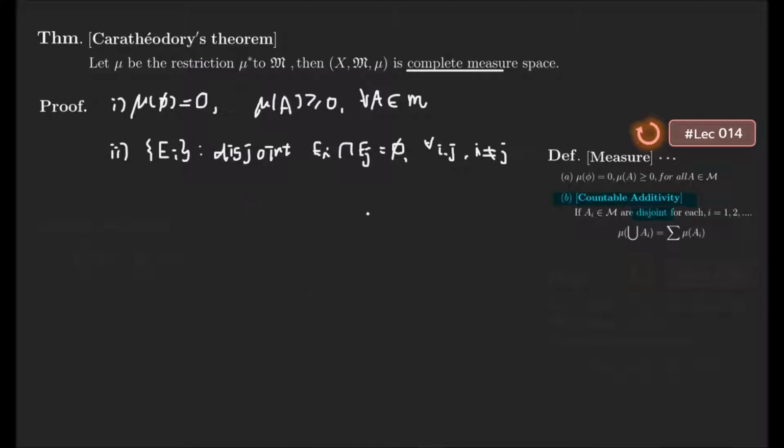So to check the countable additivity, we check mu of the union of E_i equals the sum of mu E_i.